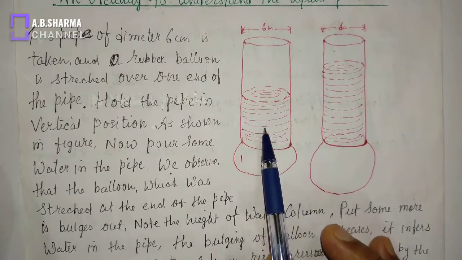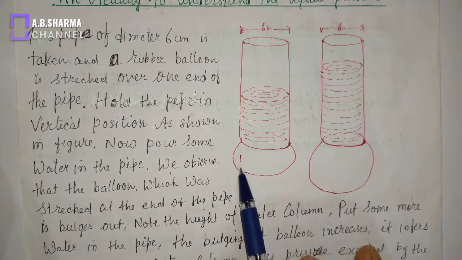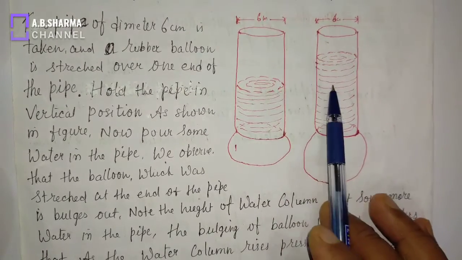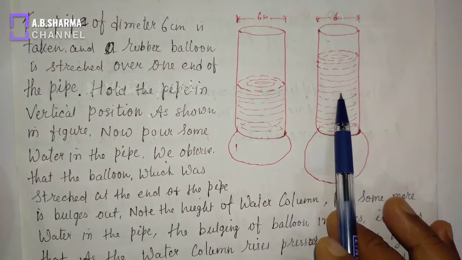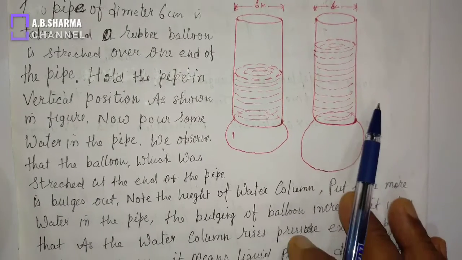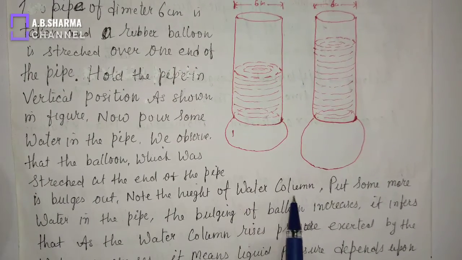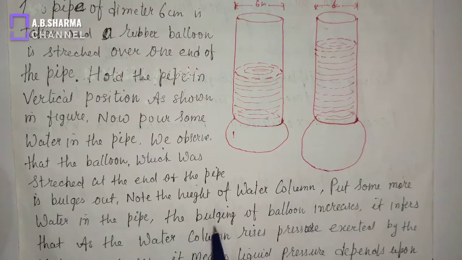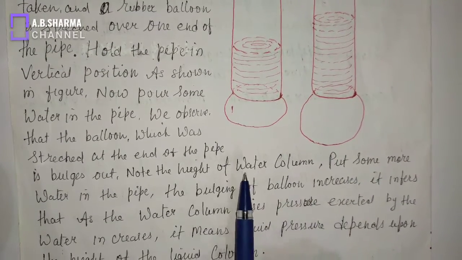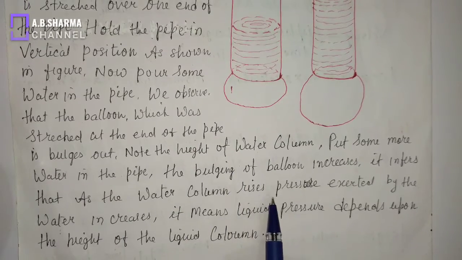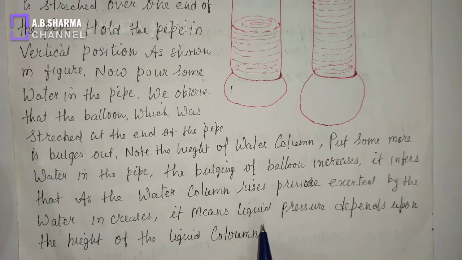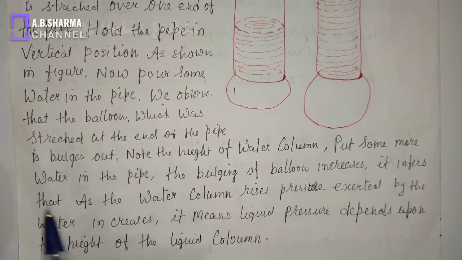When water is poured into the pipe, what happens? The balloon bulges out. And when we pour more water into the pipe, that is, when the amount of water is increased, we see that the bulging is increasing. More water column, put some more water in the pipe, the bulging of the balloon increases. It infers that as the water column rises, pressure exerted by the water increases. It means liquid pressure depends on the height of the liquid.